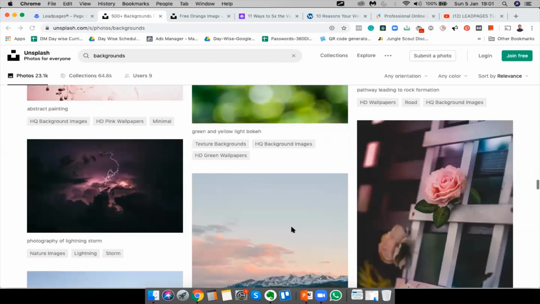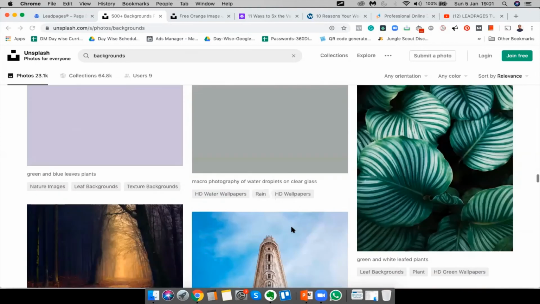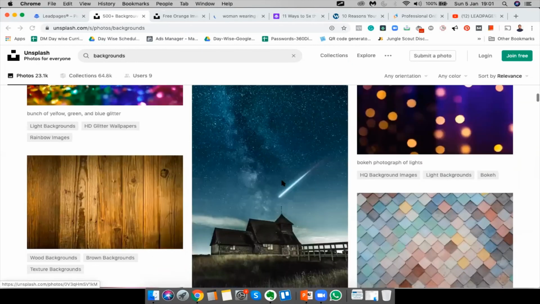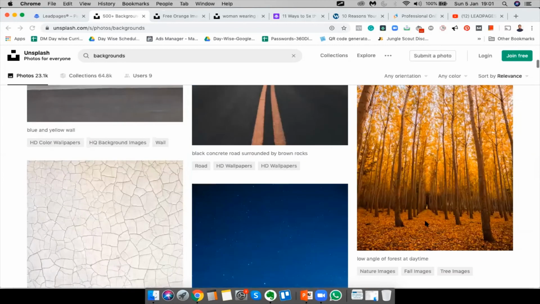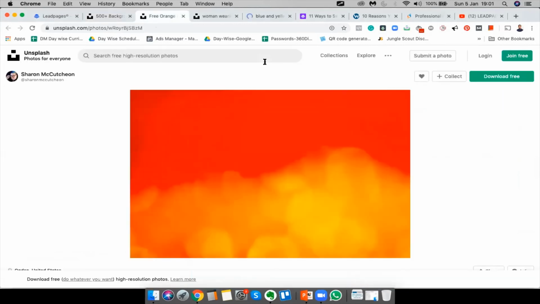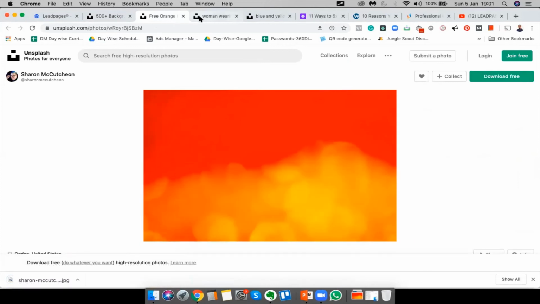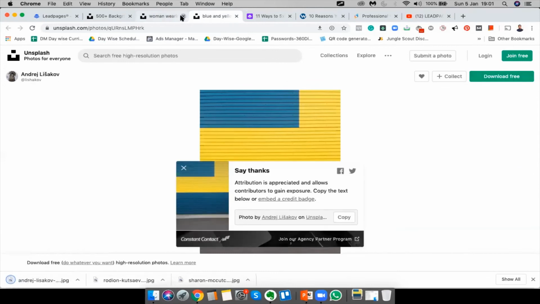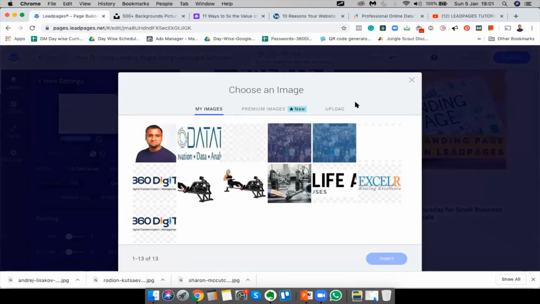What else is good? This yellow is also good, so I'm going to open it as well. Somehow I'm enjoying this, I like that as well. So let's play around. Let's put each one in and see how it looks. Just downloading all three. And I'm going to change the image and upload.